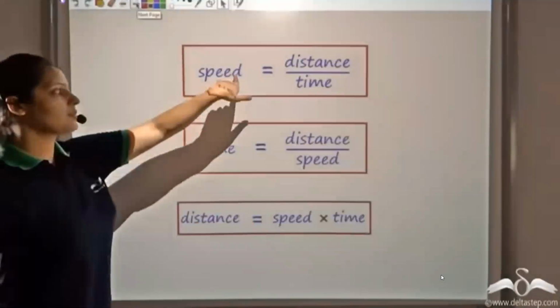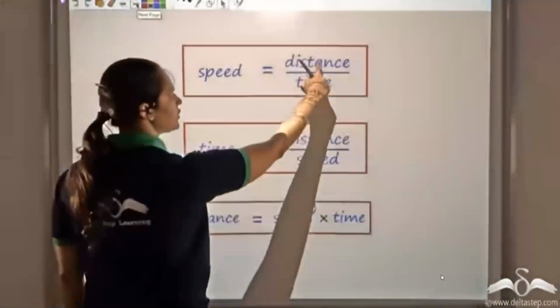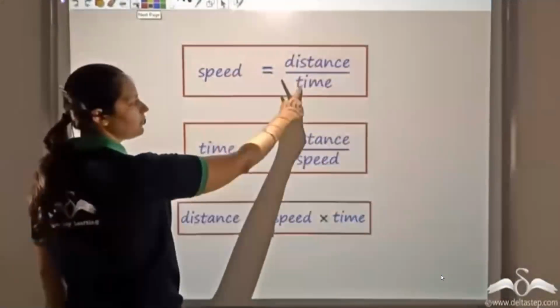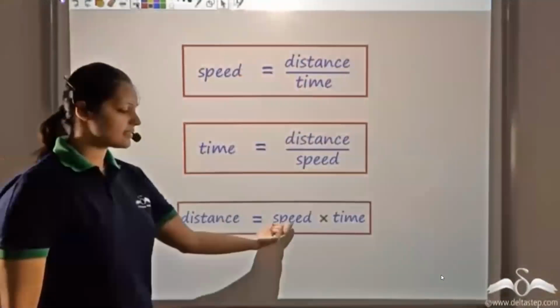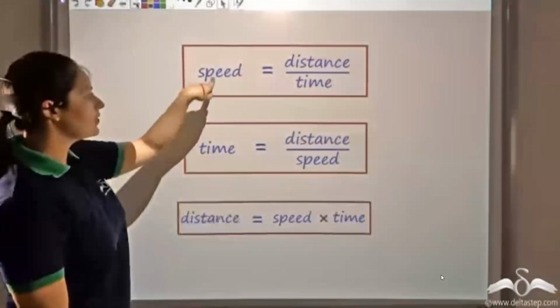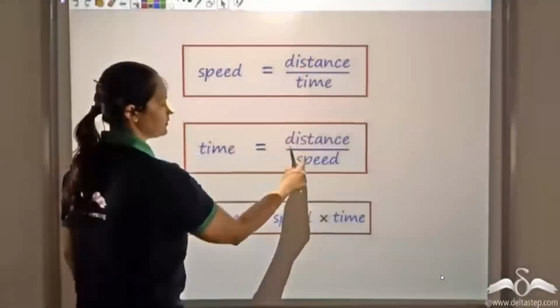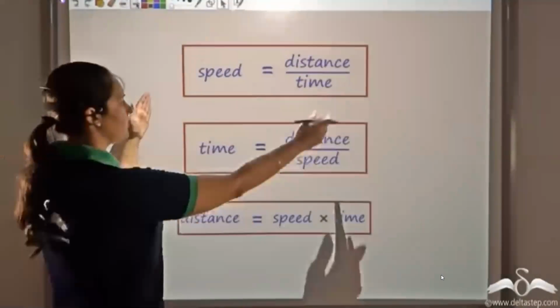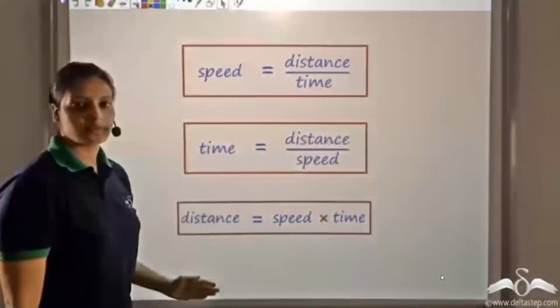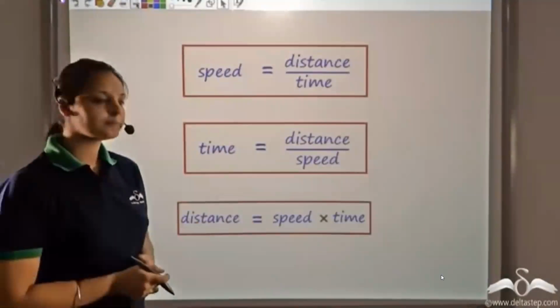So we know speed is distance by time. Now from this same formula, you can calculate distance also. If you know speed and time, distance would be speed into time. That is, distance is speed into time. Similarly, you can find time also. Time would be distance by speed. So you can find speed, time, distance, all three, by remembering just one of these formulas, and you can derive the other two from it.